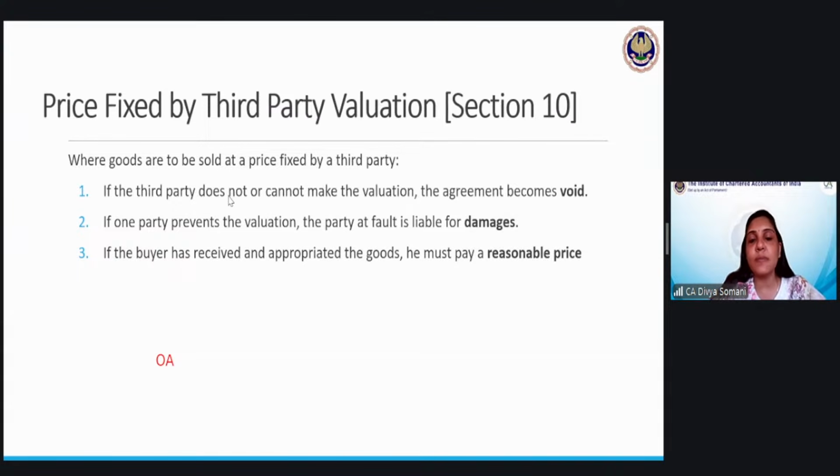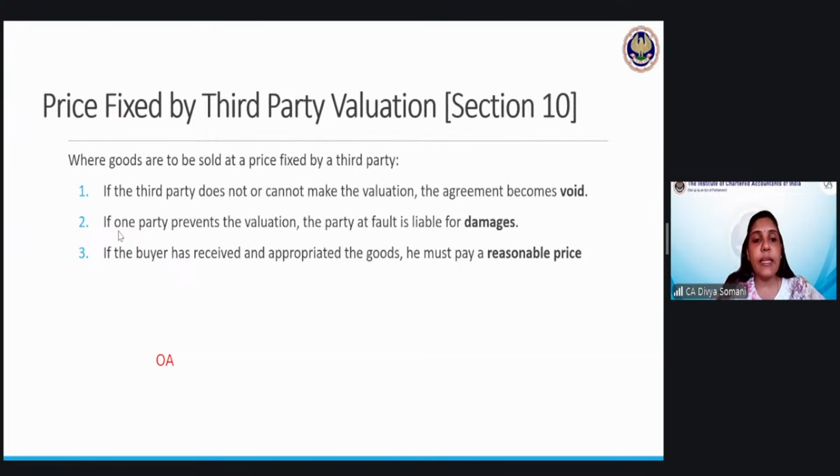So "does not" doesn't mean he's not interested in making the valuation. "Cannot" means he wants to, but there are some complications. He is not able to finally give the solution for that. So that is what is mentioned here: the agreement becomes void. For the time being, it becomes void.